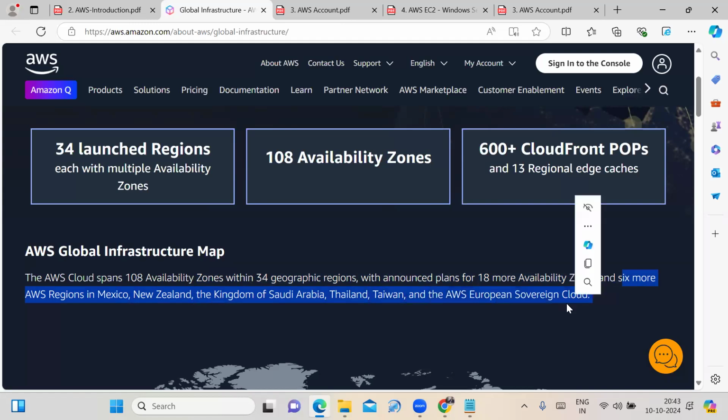See that, they need to upgrade their services. They plan to introduce 6 more AWS regions and 18 more availability zones.